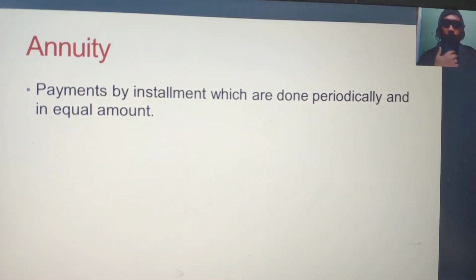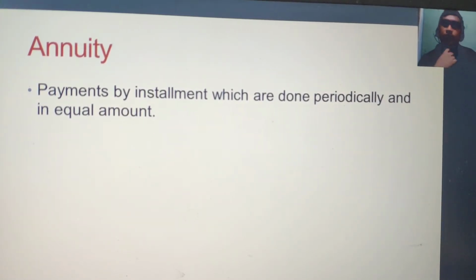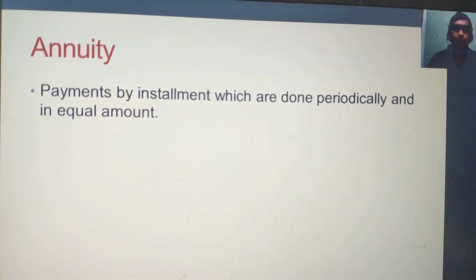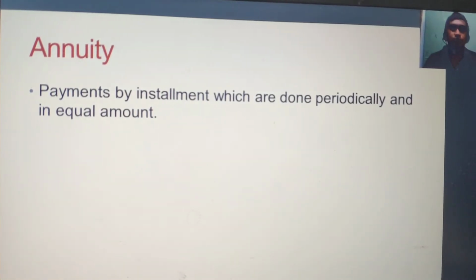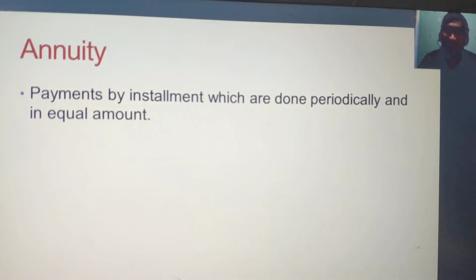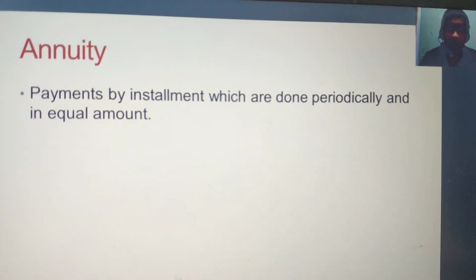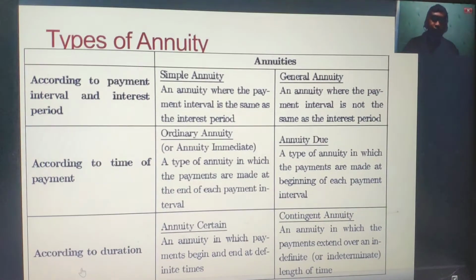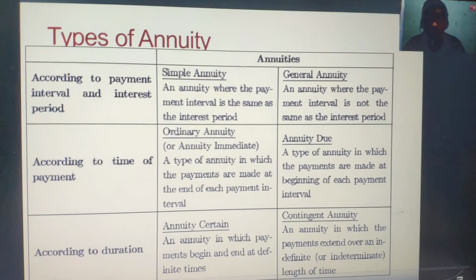What comes to your mind at first when you hear the word annuity? You might wonder, is it all about money? It is all about payment. Well, actually, annuity is payments by installment, which are done periodically and in equal amount. So there are different types of annuity. We could classify them into the following.